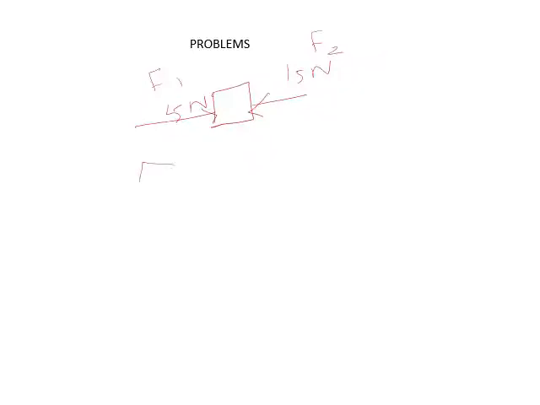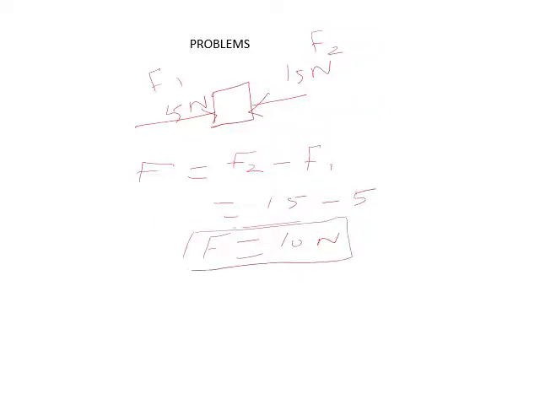So the resultant force F should be equal to the greater force F2 minus the smaller force F1. That means 15 Newton minus 5 Newton, which equals 10 Newton. So the resultant force is 10 Newton.